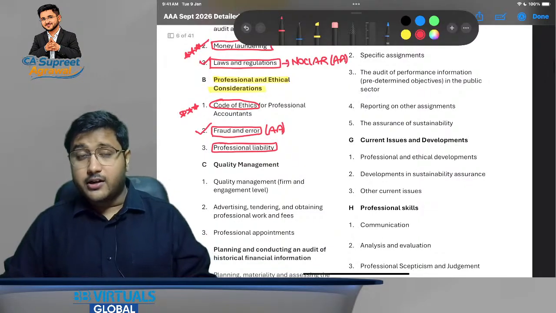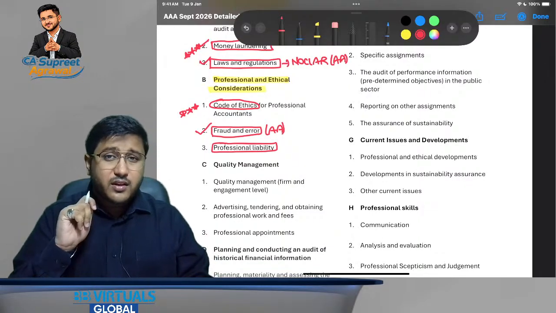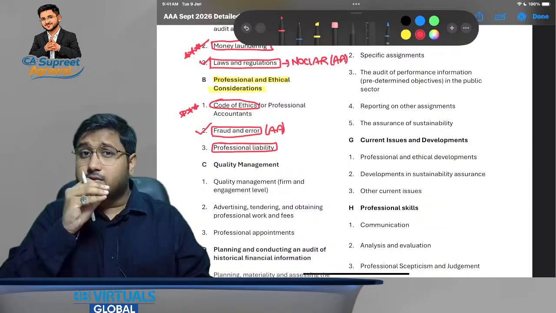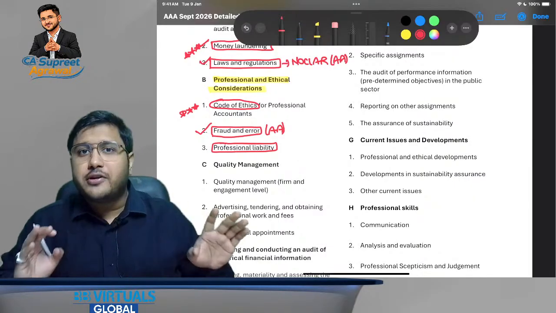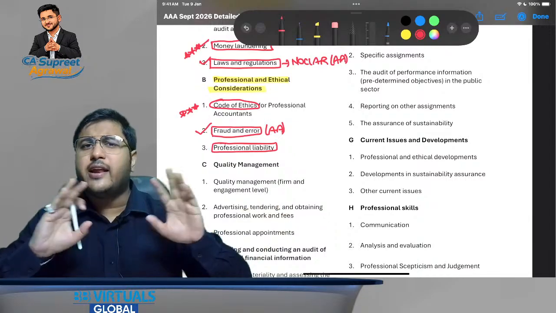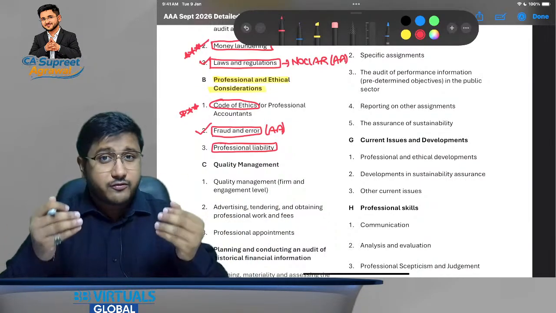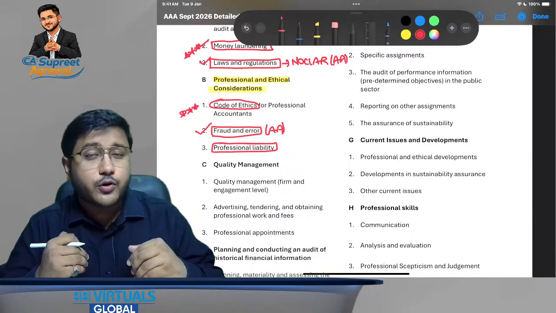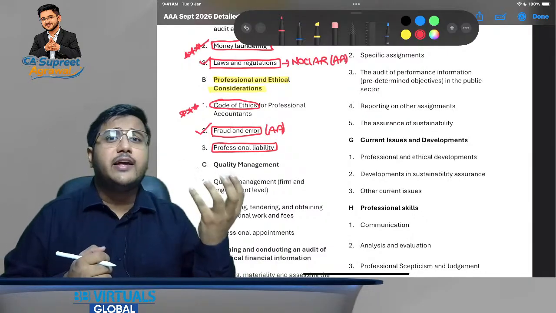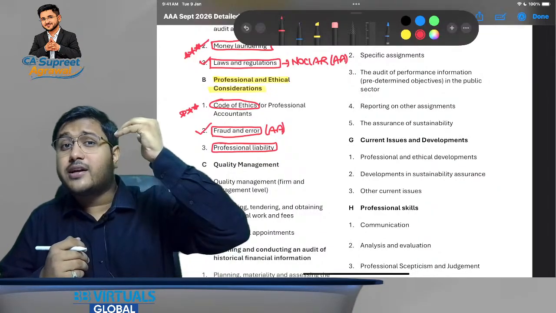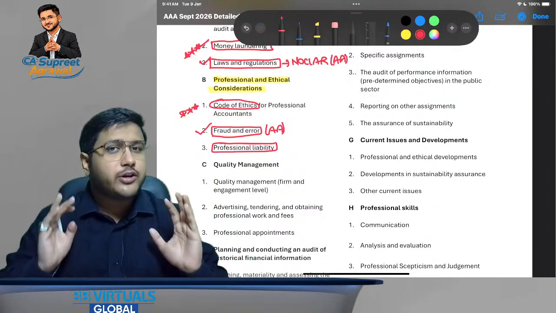Then professional liability. Now this is that one chapter where you have to discuss certain things which you have not at all discussed in your AA syllabus or in any of the syllabus till now. Here we will be discussing whether the auditor would be liable for certain acts or not. If liable, then if there are any insurances available, we will be learning about it. If there would be any liabilities, then what would be the capping on those liabilities? We will be learning about each one of them.